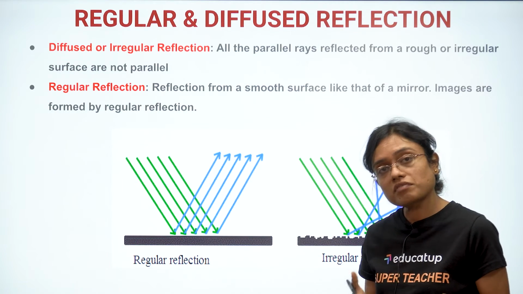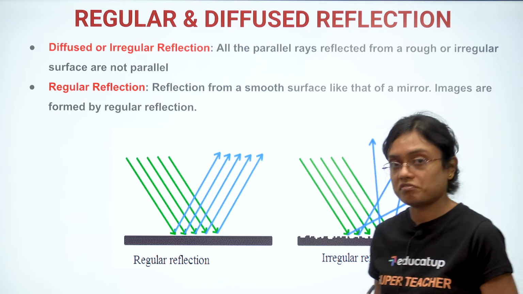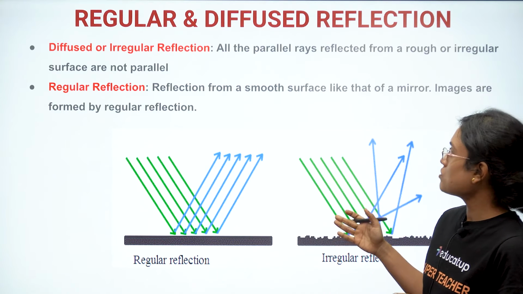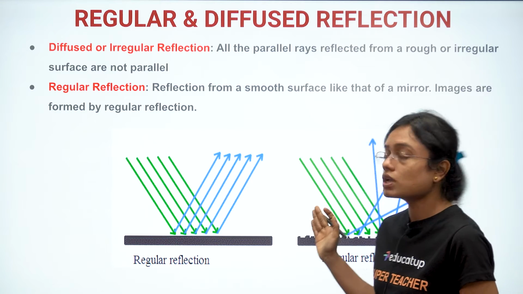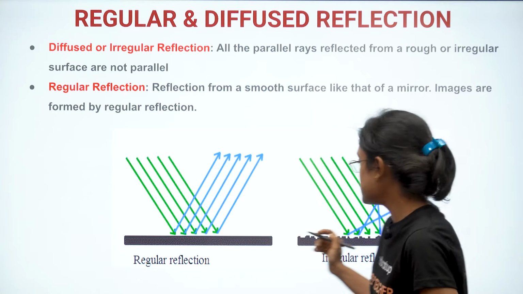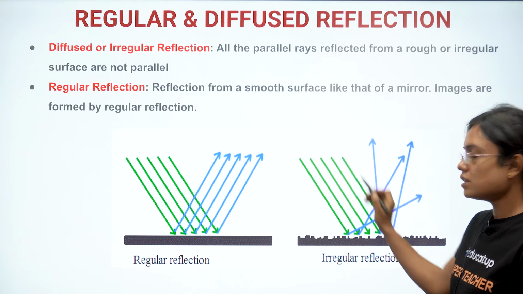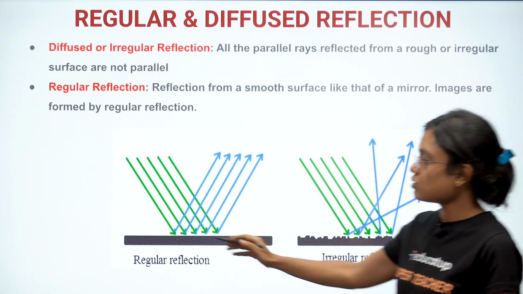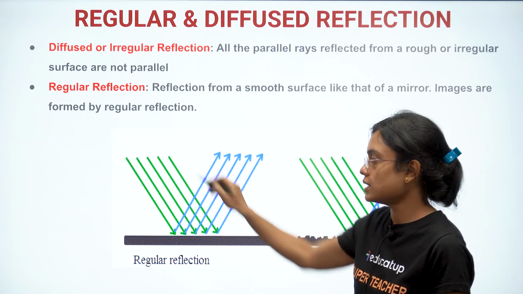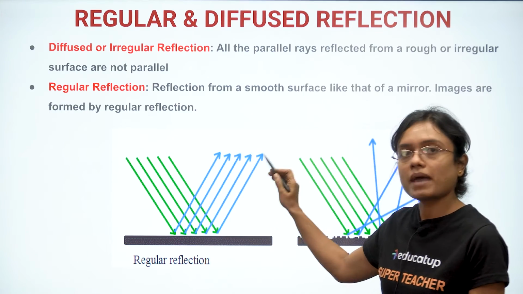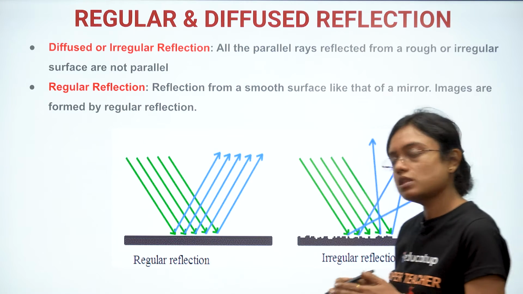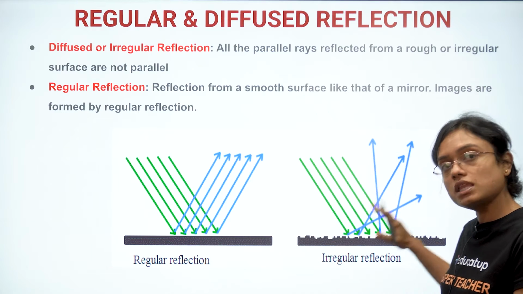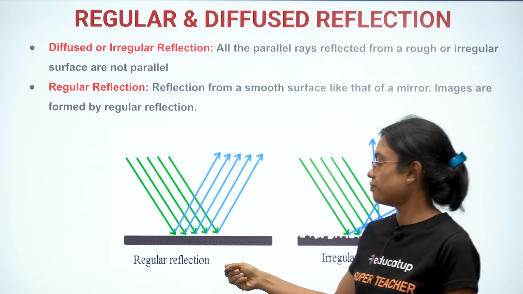Now there are two types of reflection, regular reflection and diffuse reflection. Diffused or irregular reflection is when parallel rays reflected from a rough or irregular surface are not parallel. That means all the parallel incident rays are not reflected parallelly. They are going in different directions. Regular reflection is when all the parallel incident rays are also reflected as parallel rays, यानी reflection के बाद भी parallel है और reflection से पहले भी parallel थी तो regular reflection. अगर reflection से पहले parallel थी लेकिन बाद में नहीं है तो irregular reflection.